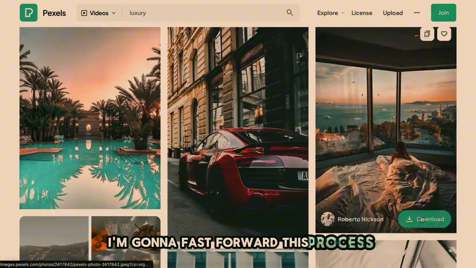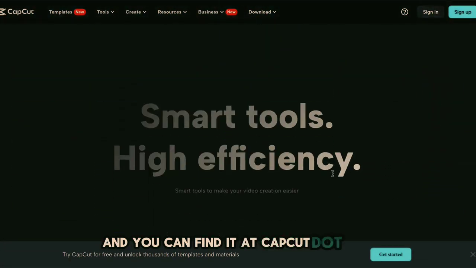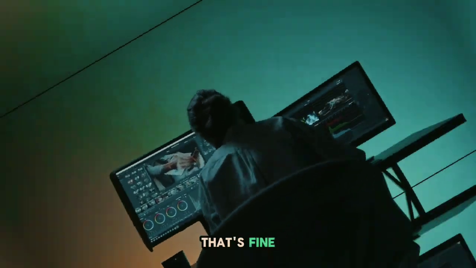I'm going to fast forward this process, but remember, you want about 30. It's now time to edit our video. I'm going to use CapCut as it's free, and you can find it at CapCut.com. If you want to use a different editor, that's fine. It won't be too different.